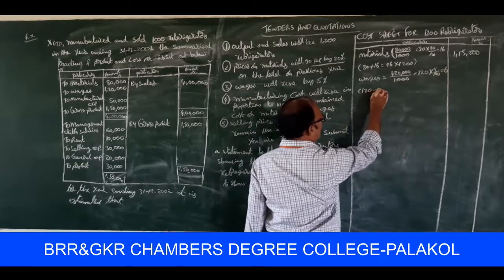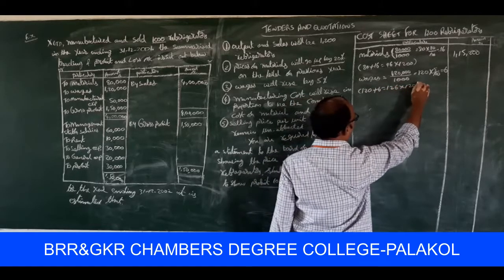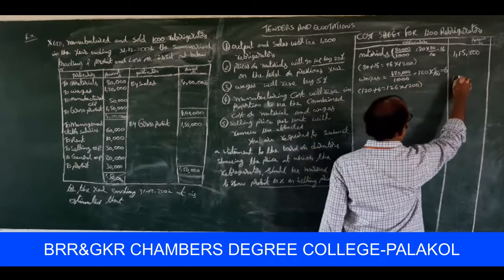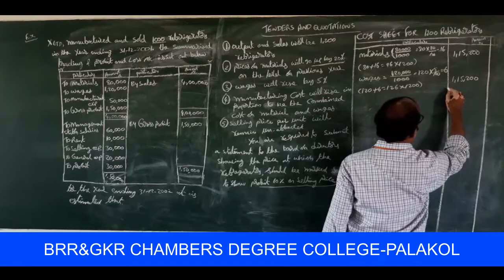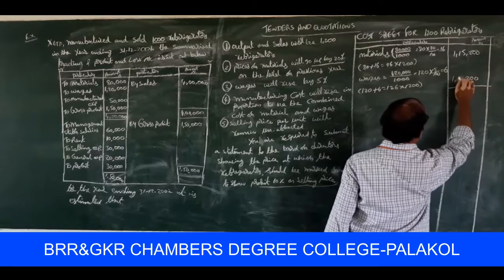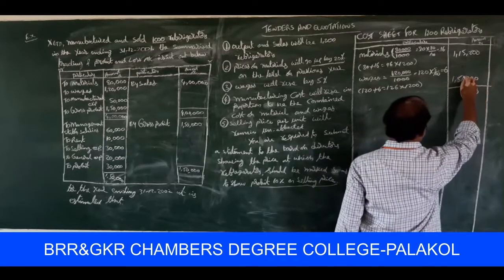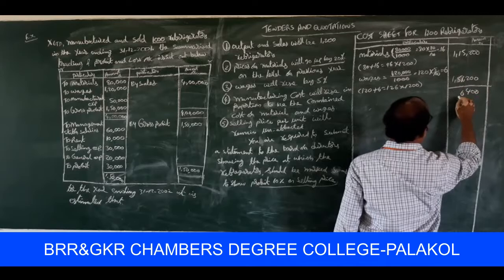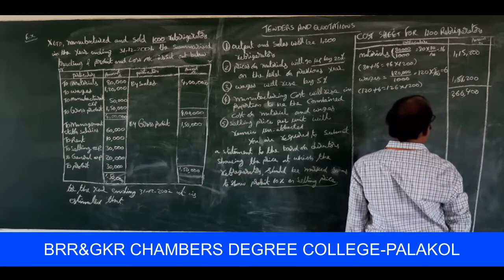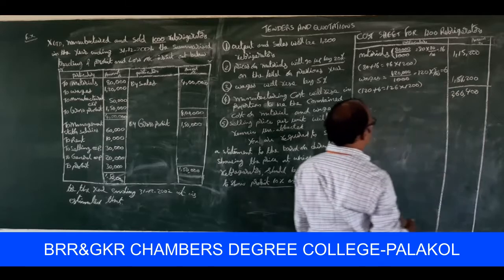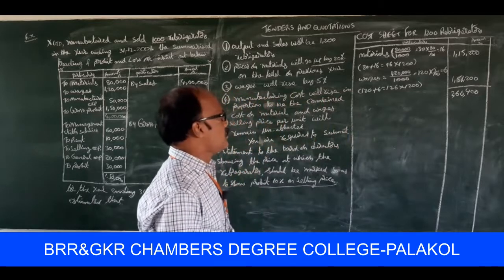So 120 plus 6 is equal to 126 into 1200 refrigerators. That is equal to 1,51,200, sorry, 1,15,200. Sorry, 1,51,200 it is. So the total is 2 lakhs 66,400. Okay.